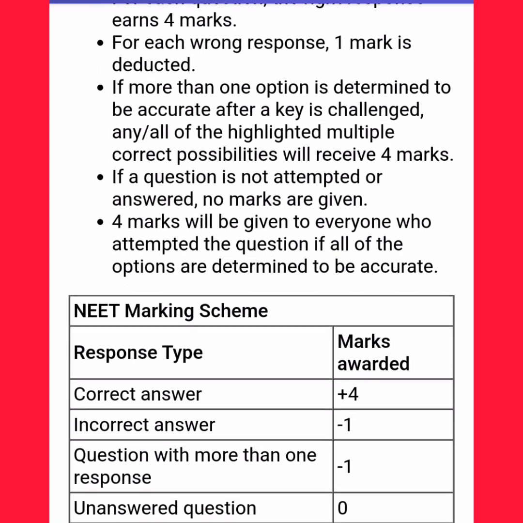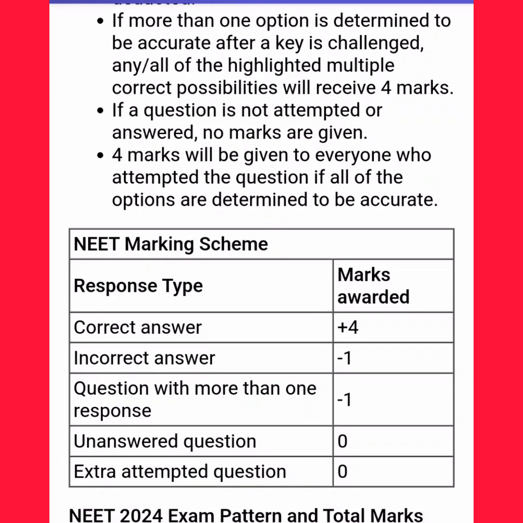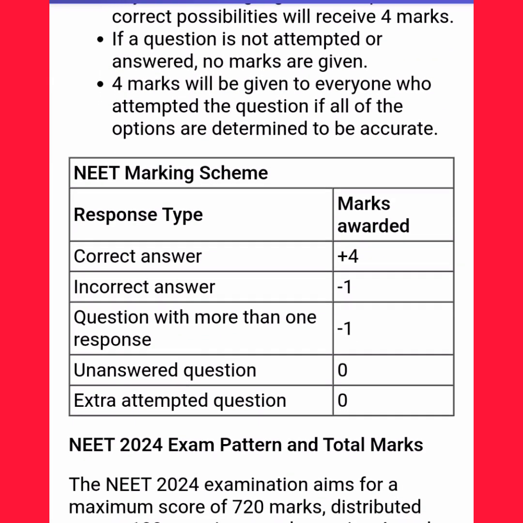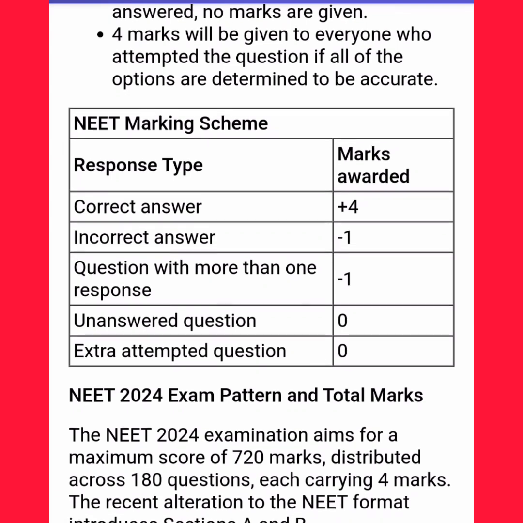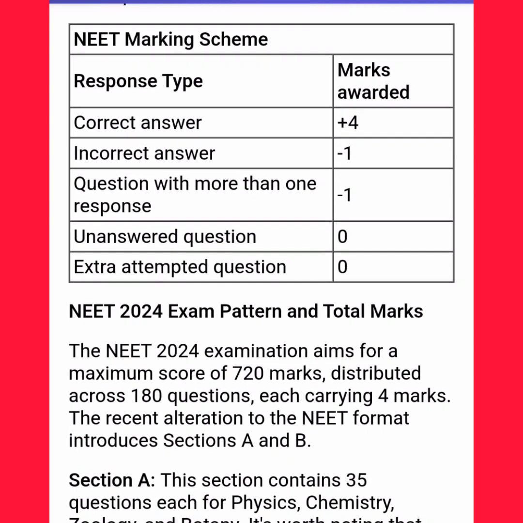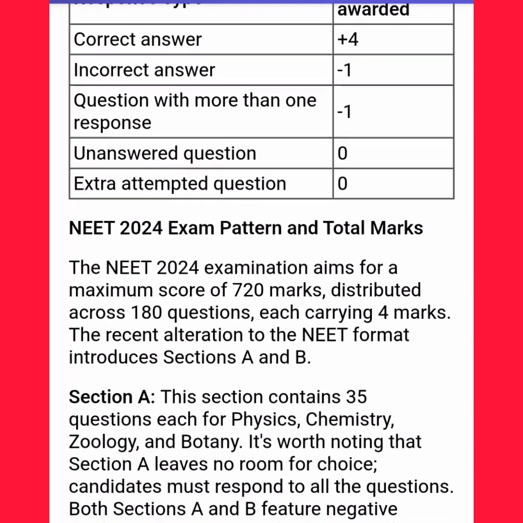4 marks will be given to everyone who attempted the question if all of the options are determined to be accurate. NEET Marking Scheme. Response type, marks awarded: correct answer, plus 4; incorrect answer, -1; question with more than one response, -1; unanswered question, 0; extra attempted question, 0. NEET 2024 Exam Pattern and Total Marks.